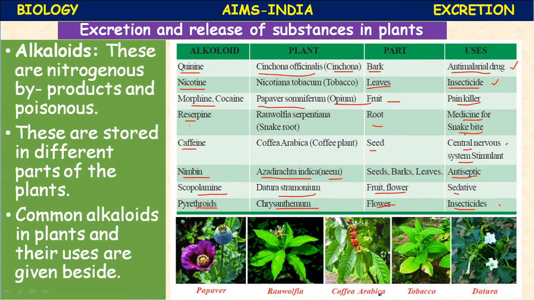So like this, see here: papaver, opium; Rauwolfia, sarpagandha; then Coffea arabica, coffee; tobacco, Nicotiana tobacco leaves; datura. This is most commonly found. This is the fruit from which it is extracted. So this is only a very limited list given here. There are unlimited herbs, unlimited Ayurvedic medicines. There are so many chemicals extracted from plants that can be used as Ayurvedic medicines.